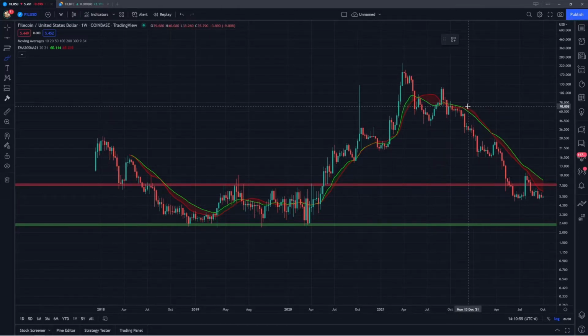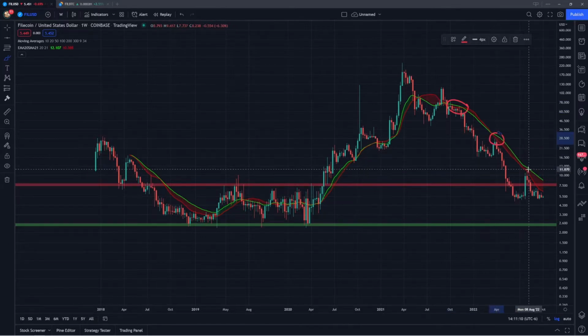And once again, these have been the resistance throughout the bear market. So you can see that when we lost them back in August, they flipped into resistance. All these weekly candles came up to this level, rejected off, and then continued to form lower lows. Another rejection right here in March of this year. We continued to form lower lows, and then you can see we had another rejection right here back earlier on in August. So once again, this is a very key level that I do want to see Filecoin start to reclaim on the weekly, and I really don't see a bullish argument for Filecoin until it is able to get back above these moving averages and then flip them into longer term support.